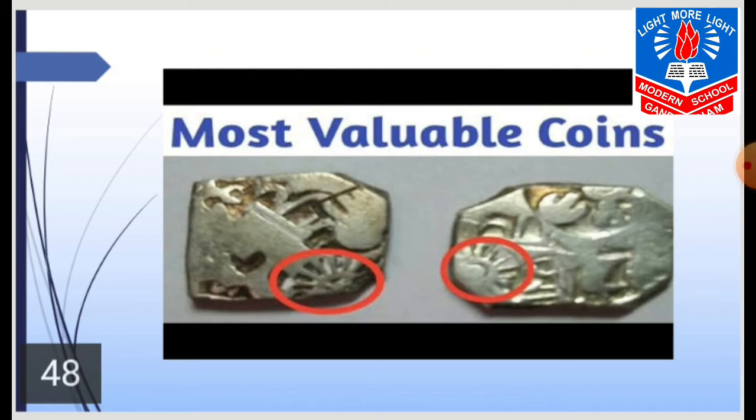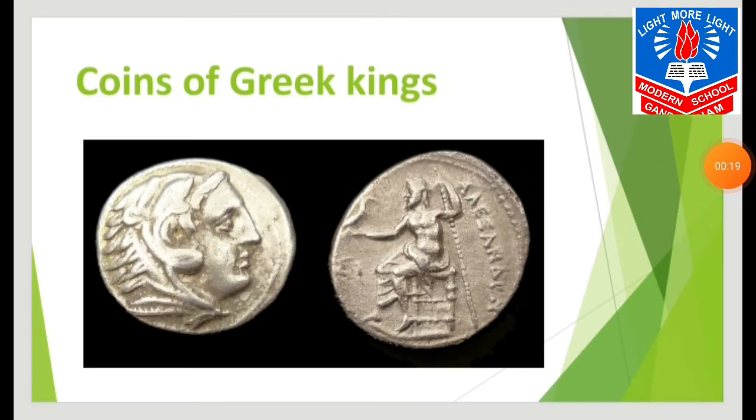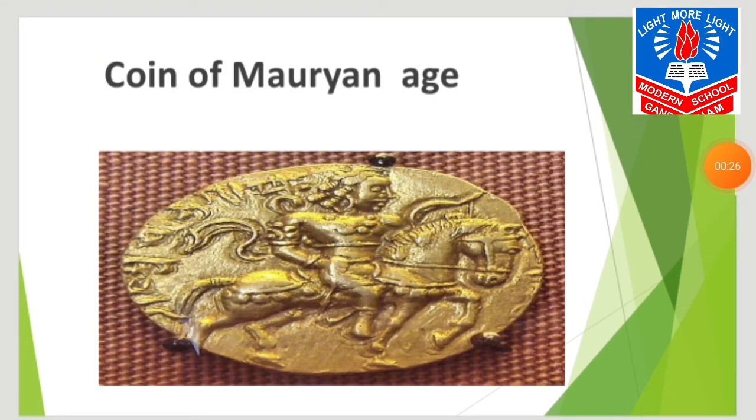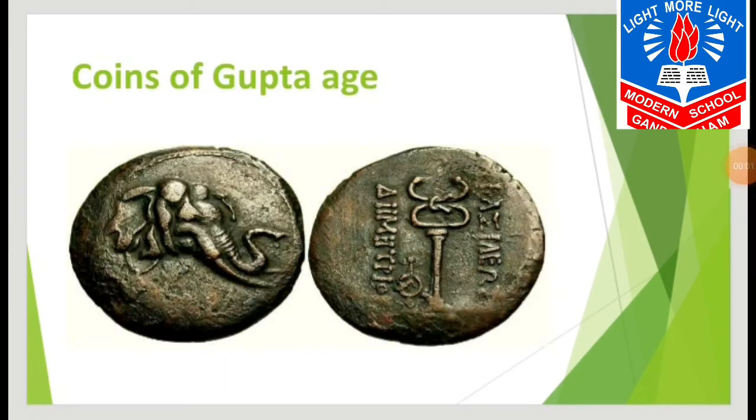Now let us see the coins of Greek kings. Here the coins of a Greek king are shown to you. Now let us see the coins of the Mauryan age. See the coins which were used at Mauryan time. Now let us see the coins of the Gupta age. The image of coins of the Gupta age. Now let us move further.